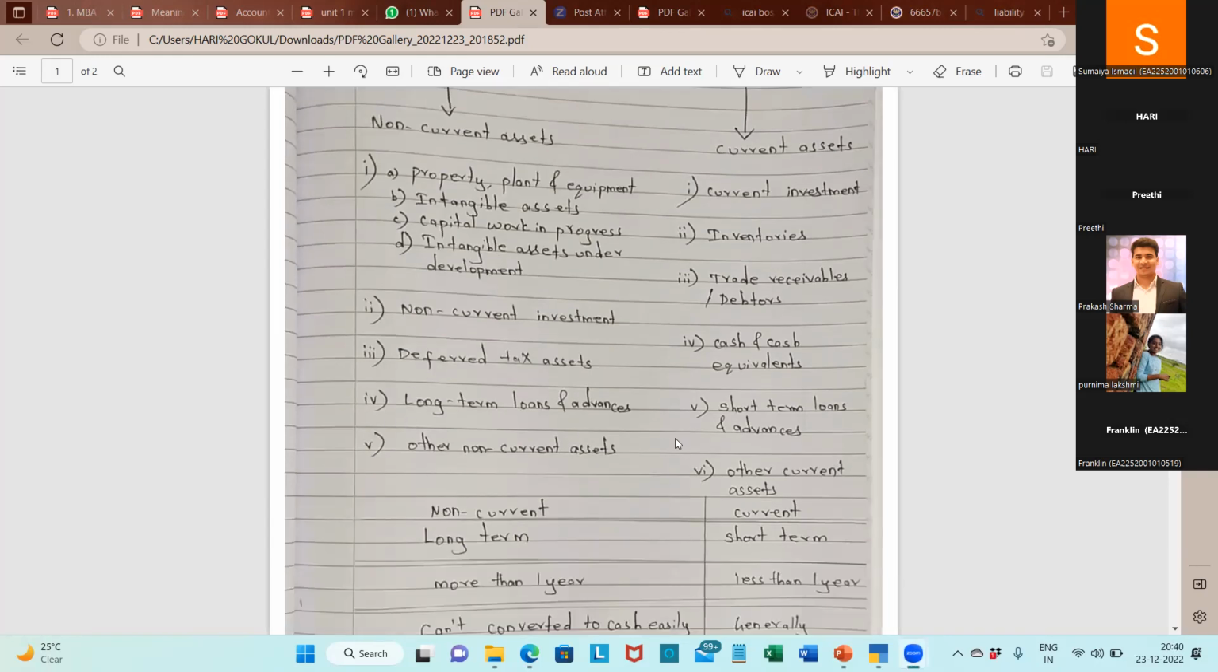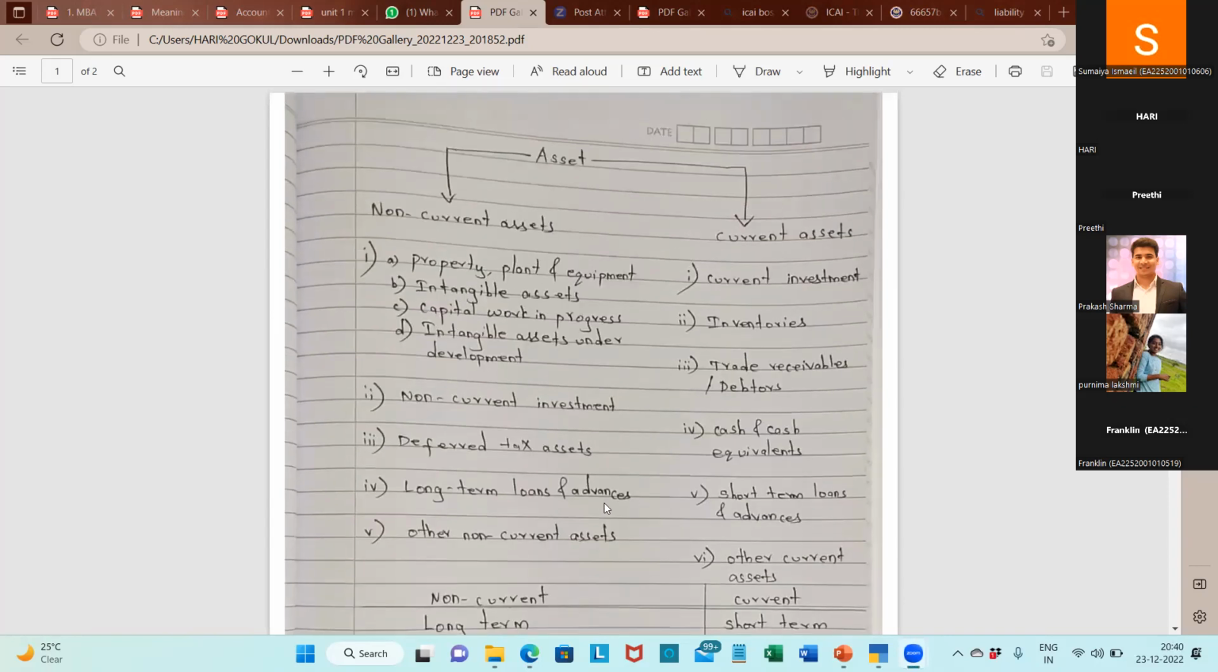And then long-term loans and advances. Say I'm Hari, and I'm giving a loan to Mr. Shah Rukh Khan, 10 lakh for a period of 2 years. So it's a long-term loan. Or I paid 20 lakhs to Shah Rukh Khan to act in a movie after 2 years. I made a pre-booking so he can work in Hari Film Private Limited. I plan to make a movie using Shah Rukh Khan, Salman Khan, someone.